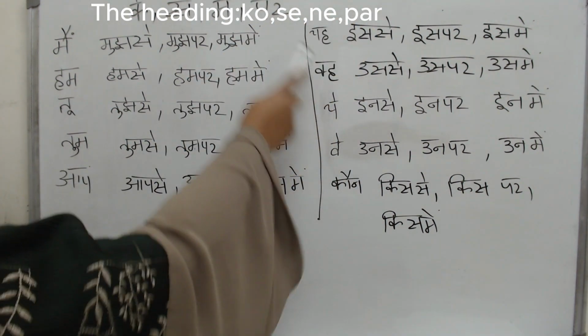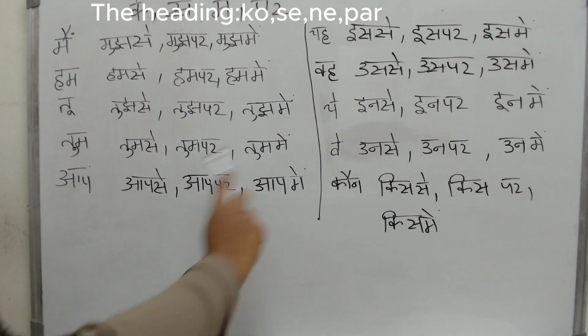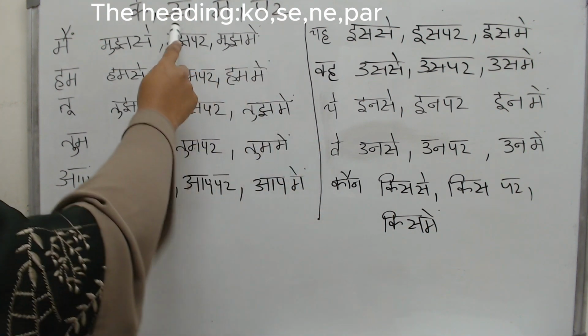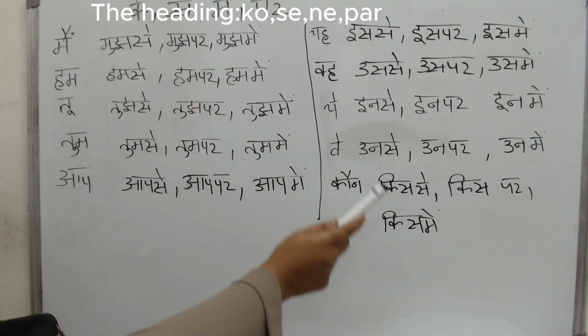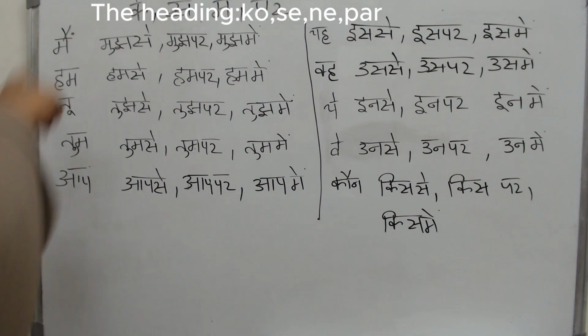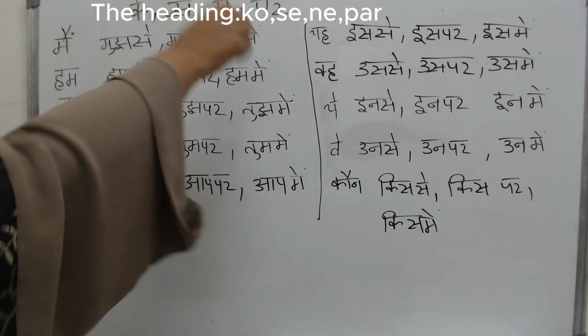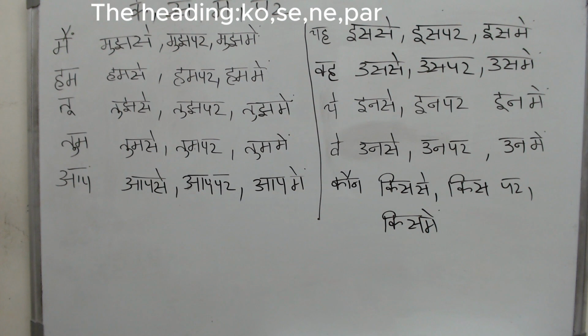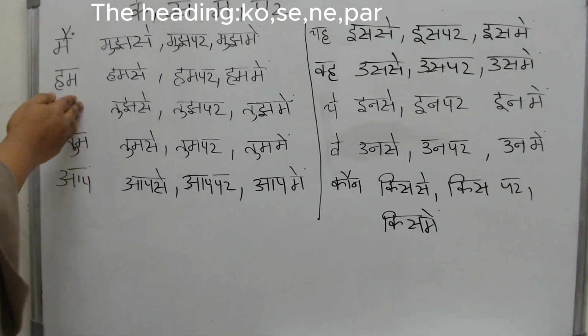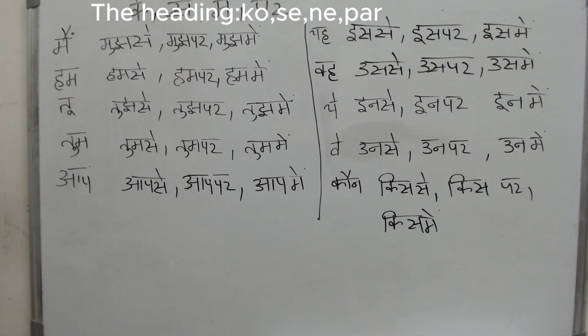It will not be wah par, it will be us par, and not ye se, it will be in se, un se, kis se. So all of these 4 case endings, these 4 karak chin behave the same way when they come after a pronoun. The only one different is the word ne.